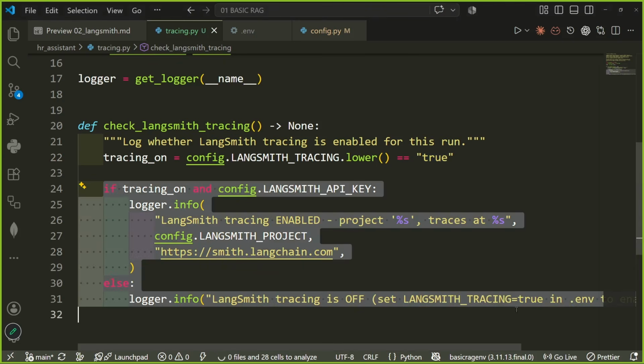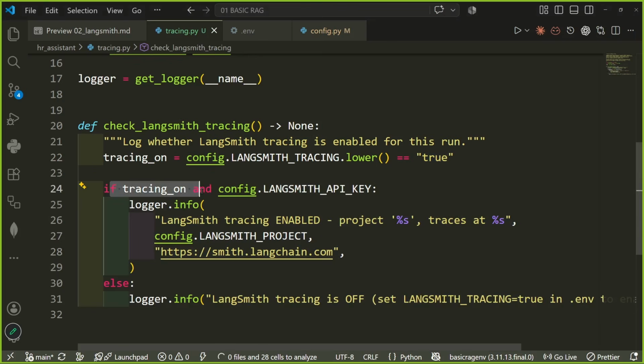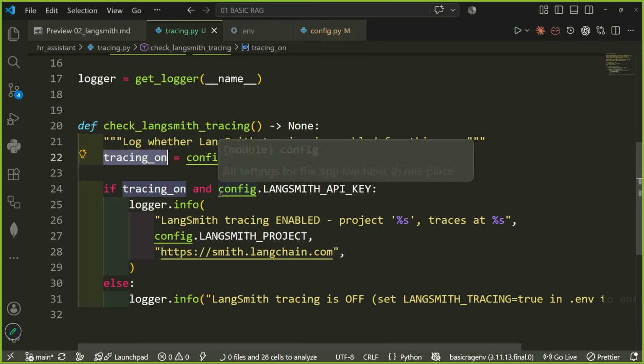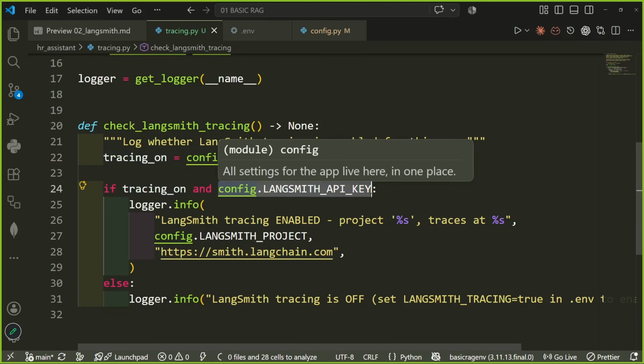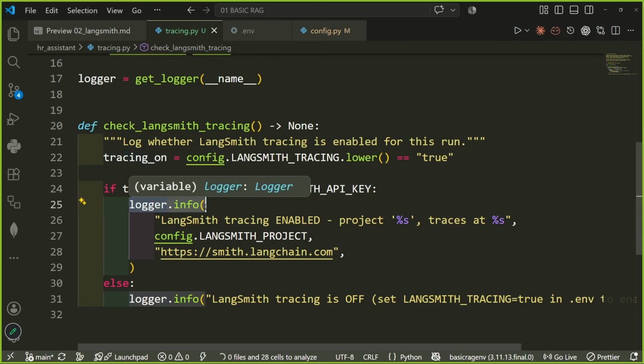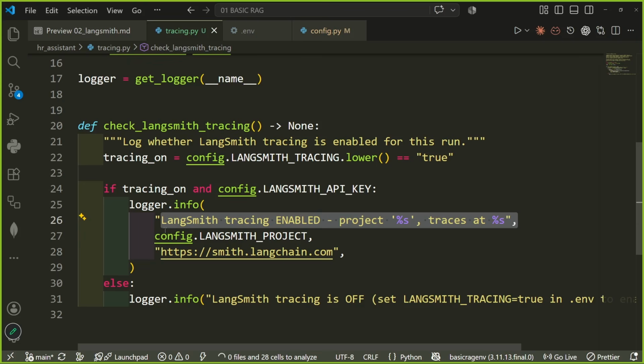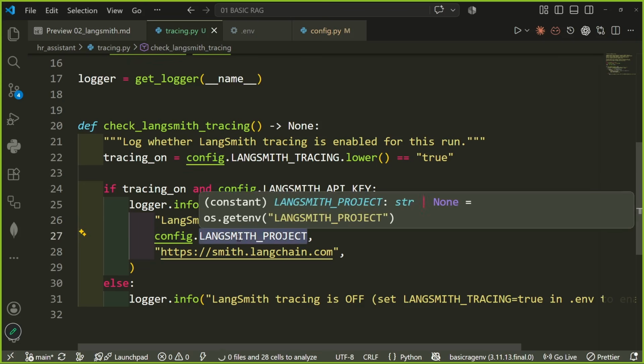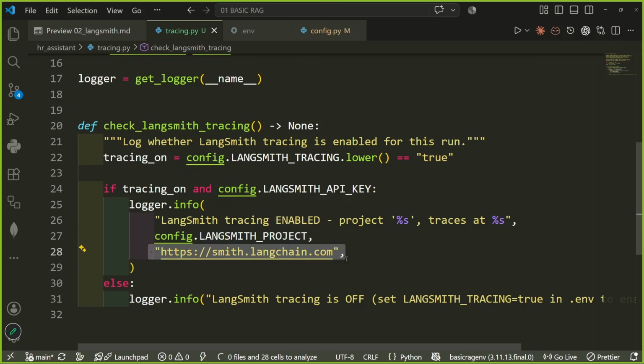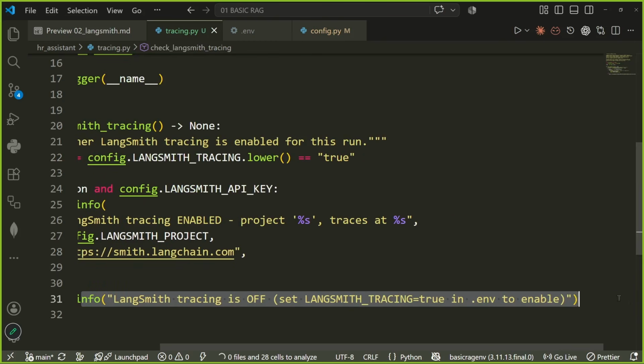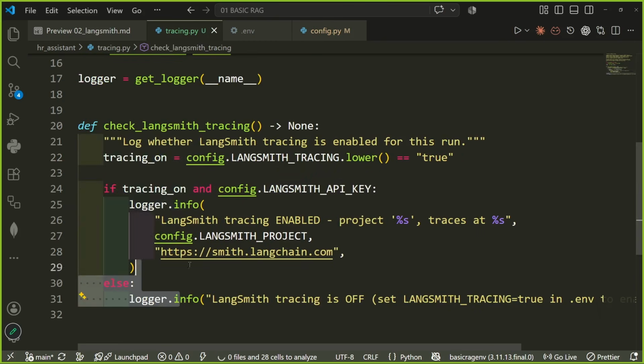Now if tracing is on, which means if there is a variable over here, config.langsmith API key, just get that API key, just log it that, hey, LangSmith tracing is started at this particular LangSmith project at this particular API key. And yes, if it is not started, which means if it is false, LangSmith tracing is off. Please set it to true. Okay, this is what it is.